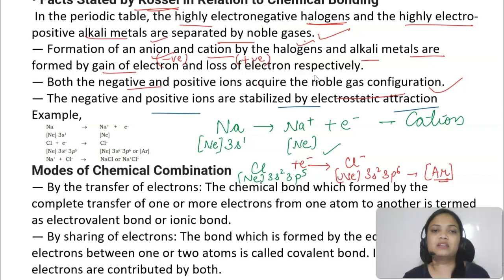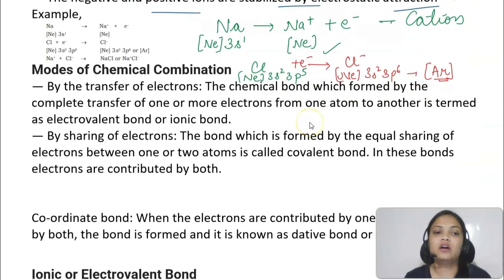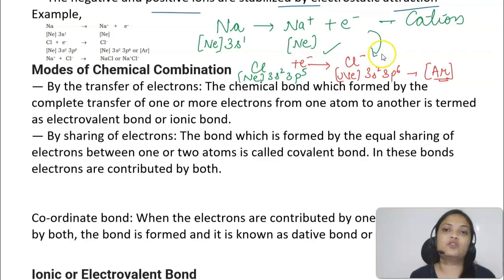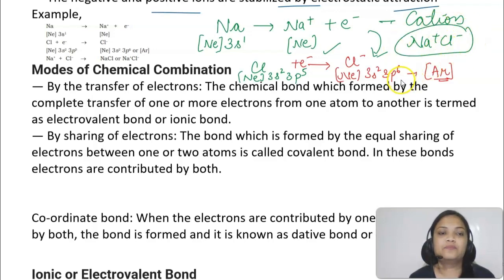Here we are discussing the approaches and the concepts that were given by the scientists. So now, what are the different modes of chemical combination? The first one is transfer of electrons. As we have just seen, sodium will lose an electron and chlorine has to gain. Now what if sodium helps chlorine? Sodium will give its electron to chlorine, and both of them will become stable and form a compound called NaCl. So the first way is the transfer of electrons.